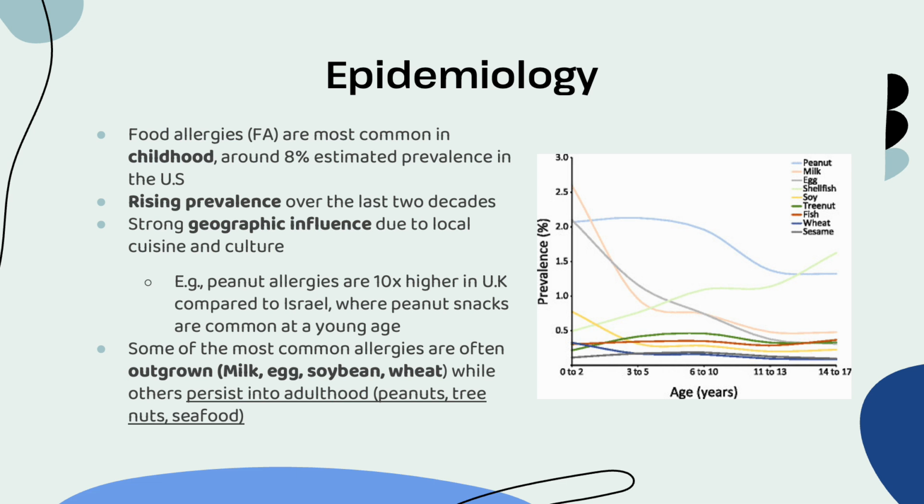So moving on, there are some allergies that are more often outgrown than others. Things like tree nuts and peanuts and seafood, I have all three of those. Those persist into adulthood. But some of the other ones, like milk, egg, soybean, and wheat, are much more often going to be outgrown, and of those I only have one. And if you're wondering why, there is a pretty strong argument for why certain ones are outgrown compared to others, and we'll get to that in a bit.